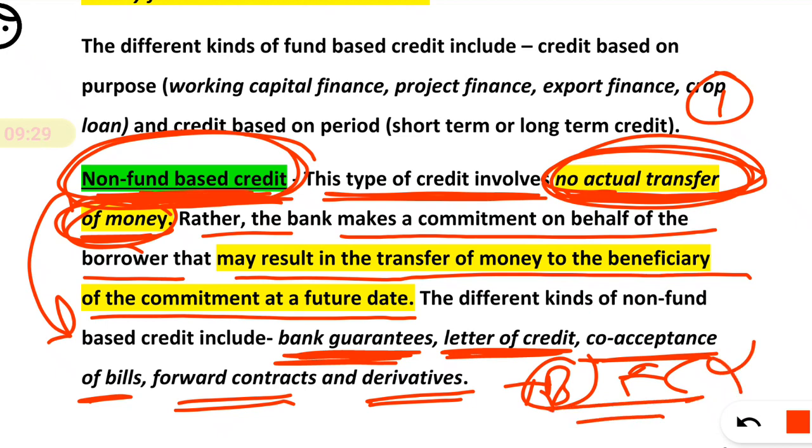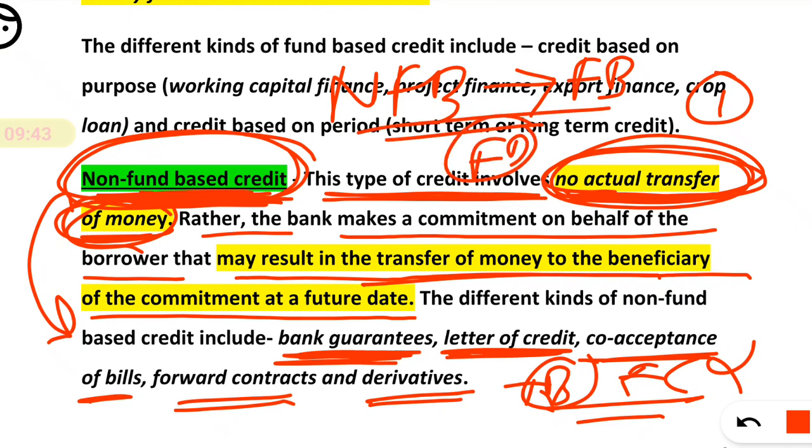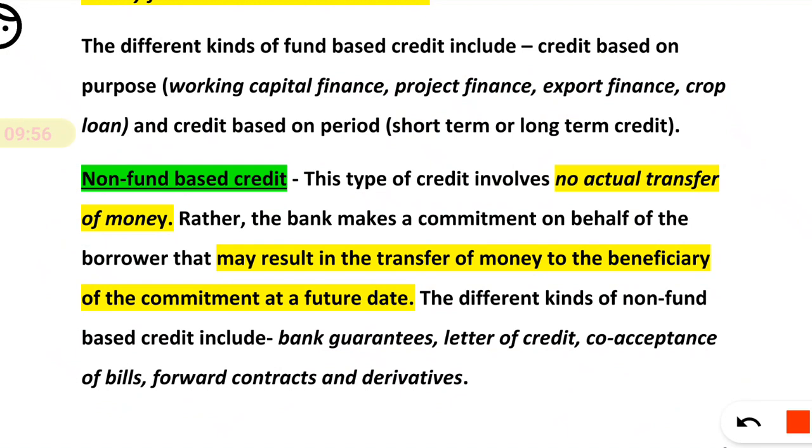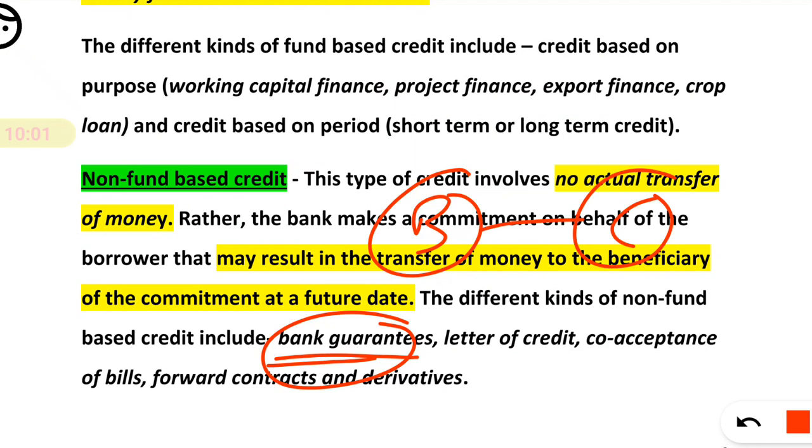But remember, non-fund based credit can be converted to fund based at a future date. It may result in the transfer of money to the beneficiary of a commitment at a future date. For example, in a bank guarantee, the bank has guaranteed that the customer will pay.